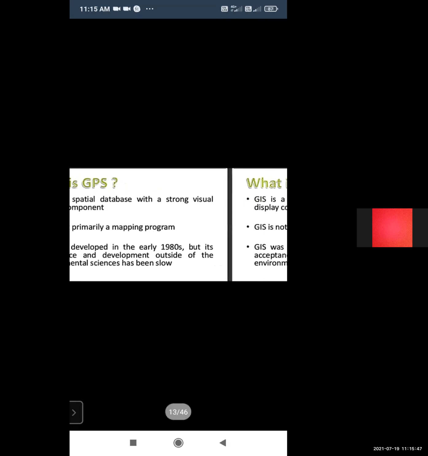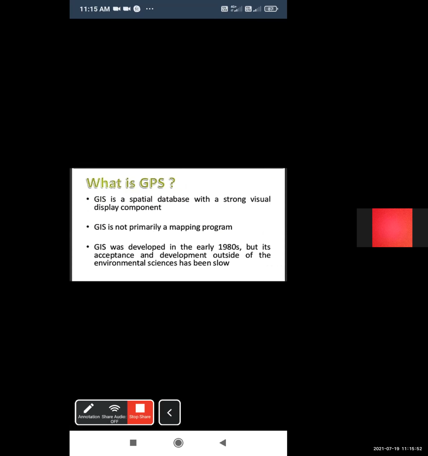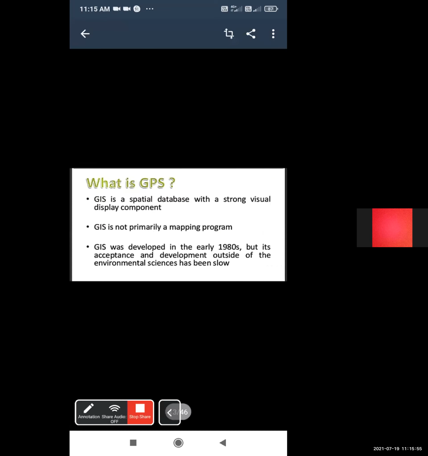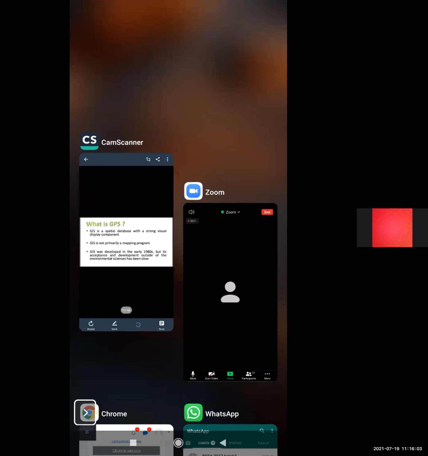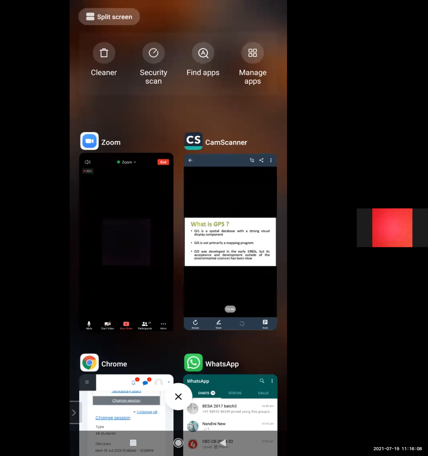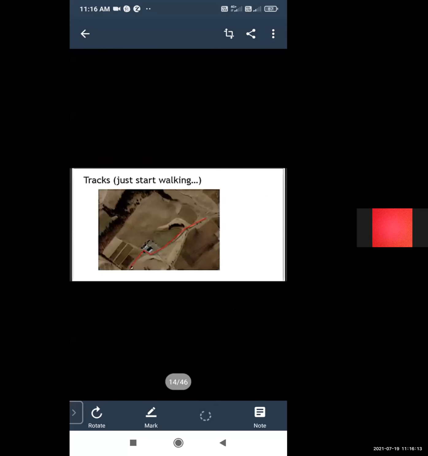It was developed in the 1980s, but its acceptance and development outside of the environmental sciences has been very slow. This is what is shown by GIS, GPS.